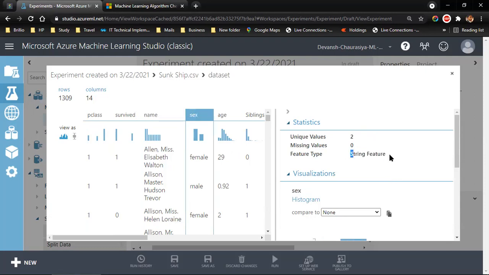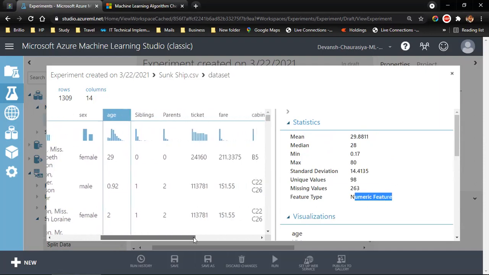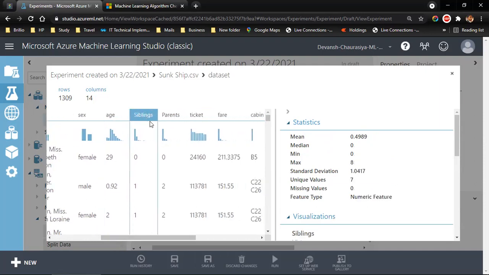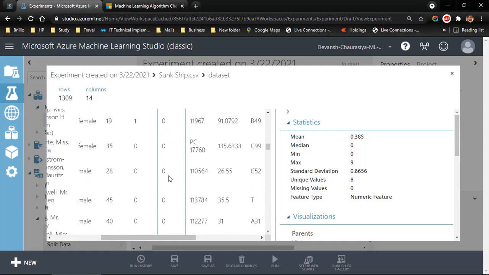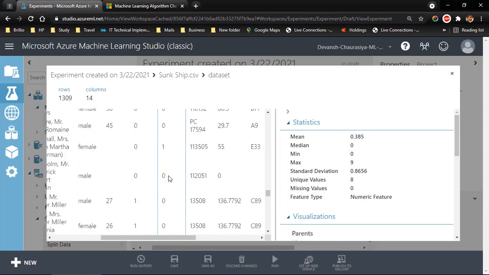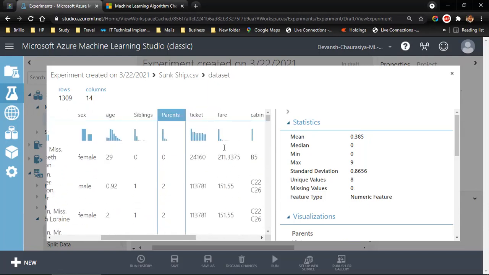Sex, string feature. Age, numeric. Siblings, whether the person who was on board had siblings or not. Parents, the number of parents he had along with him, 1 or 2. 1 parent or 2 parents.